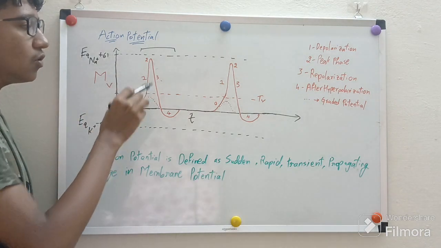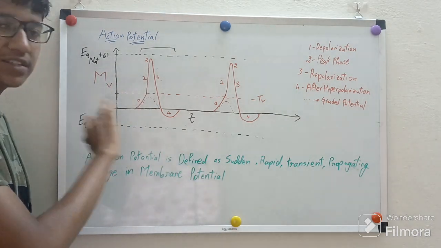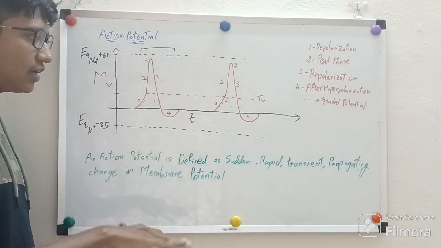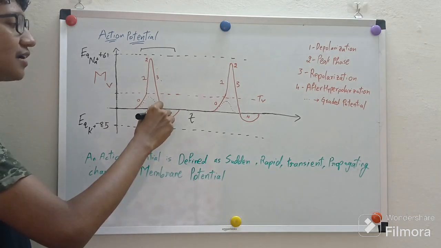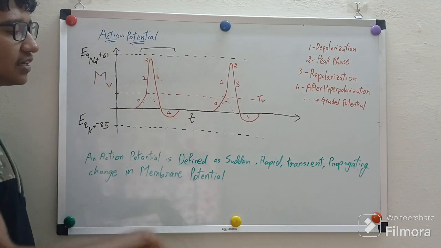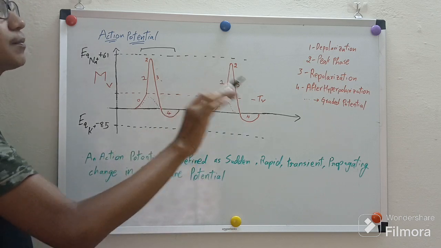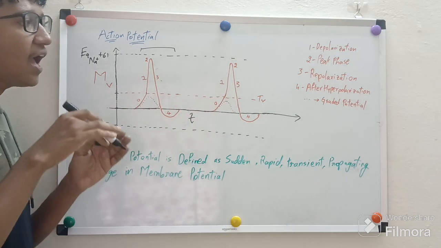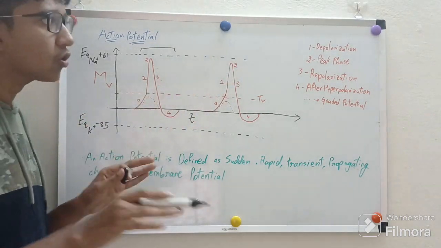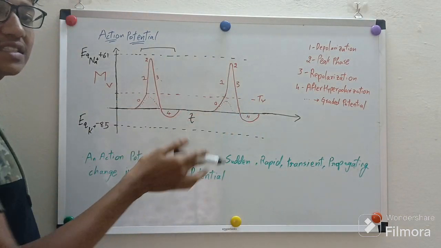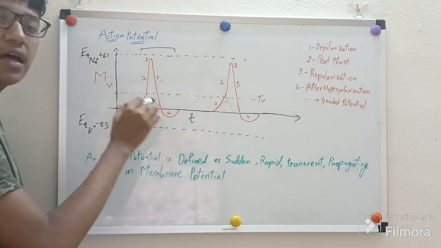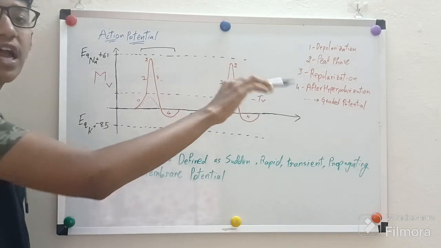Okay. Now it goes to resting membrane potential. That phase is completed, and it doesn't stop there. The membrane potential falls down again, and it again rises to resting membrane potential. This phase, that is, the further decrease in membrane potential, is called after hyperpolarization. Hyperpolarization means a negative change in membrane potential. A positive change in membrane potential is called depolarization. As hyperpolarization is produced after the membrane potential reaches the resting membrane potential, it is called after hyperpolarization.